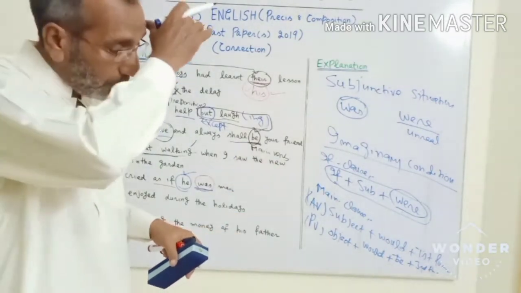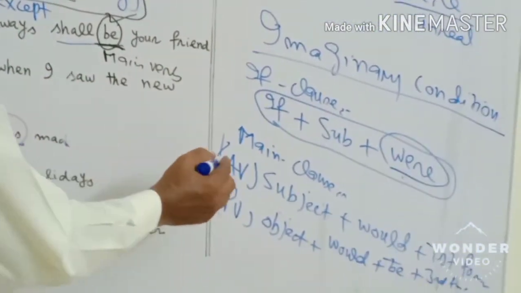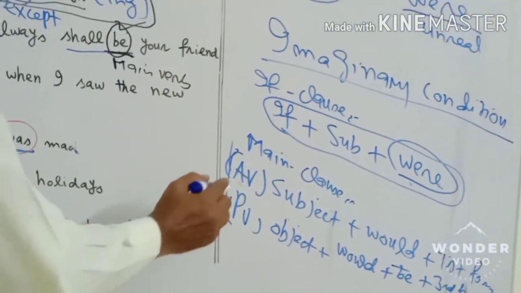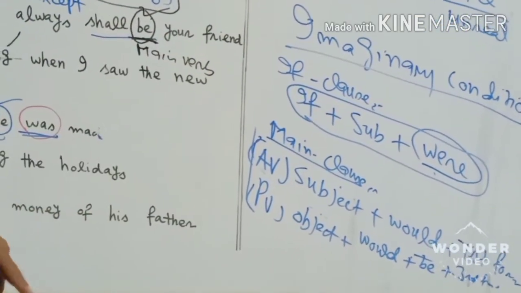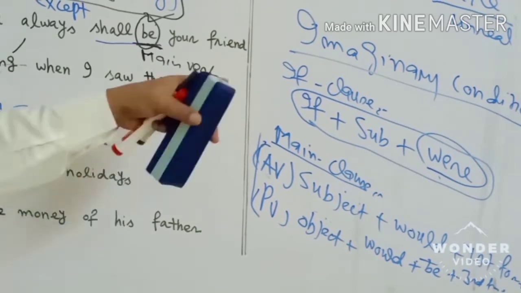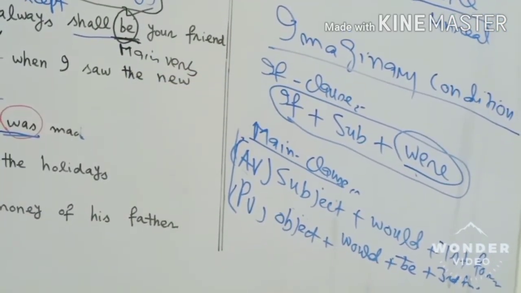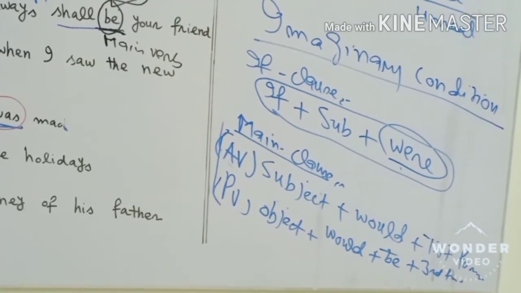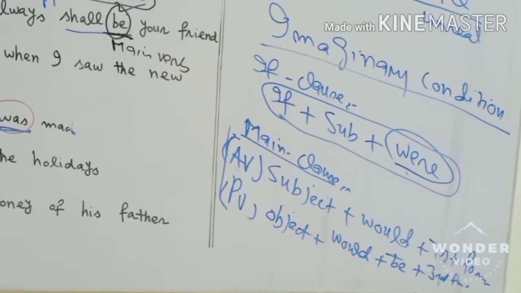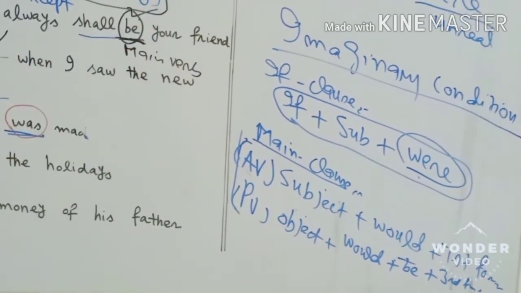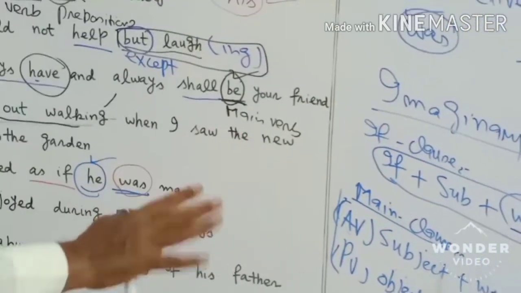A very important point that needs to be noted is that the concept of active and passive voice applies only in this clause. In the if clause, there is no active, no passive. The reason is there is no action involved in this case. We are just supposing a thing. It's a straight line thing. If I were you, if I were principal of that college, it is just a sort of supposition. So the purpose of all this was just to make it clear that "was" and "were" sometimes become different.